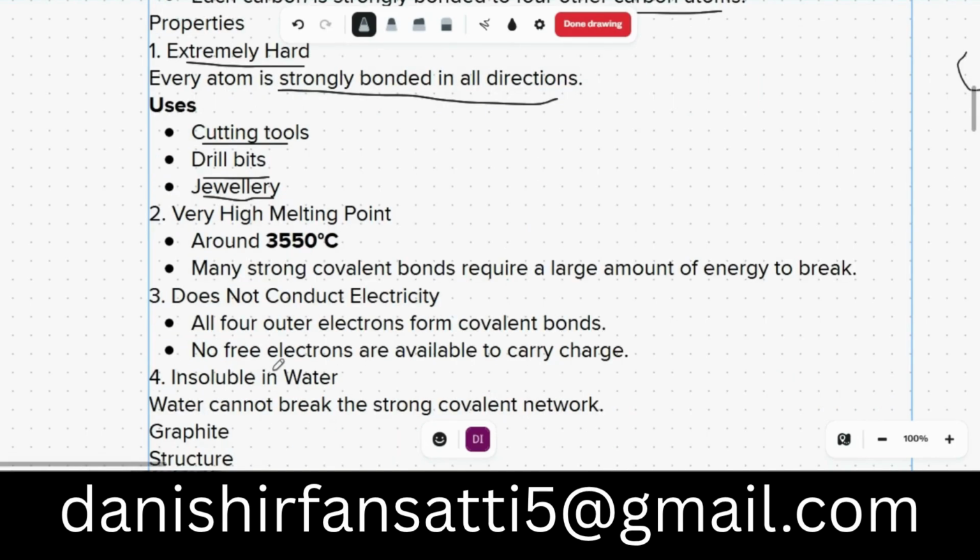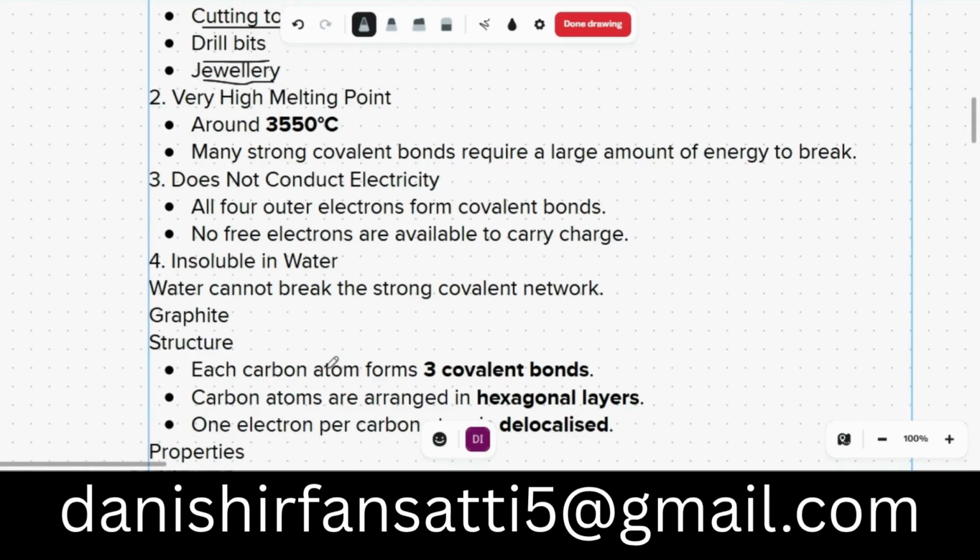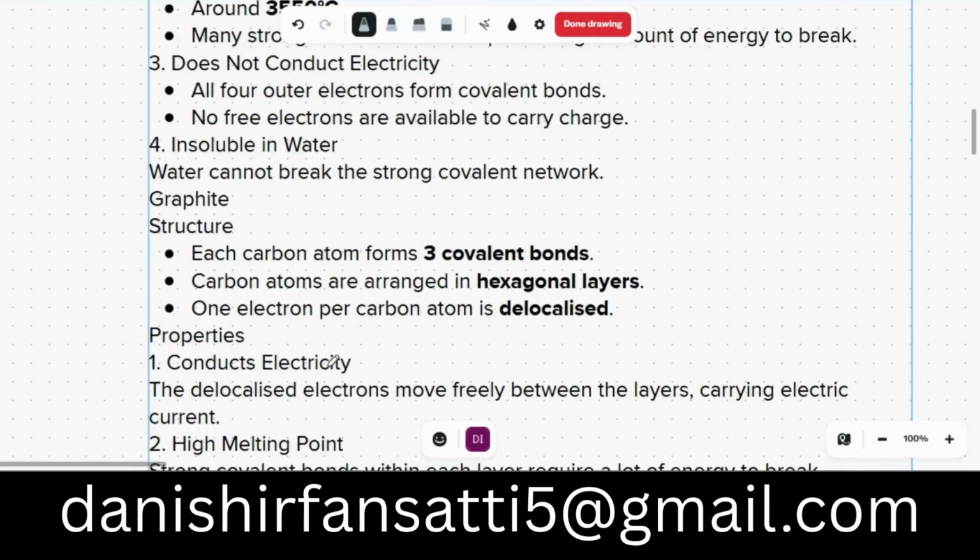3,550 Celsius. Many strong covalent bonds require a large amount of energy to break. Diamond does not conduct electricity because there are no free electrons. All four of the carbon's electrons are bonded with other atoms, so it cannot conduct electricity under any conditions. It is insoluble in water, because water cannot break the strong covalent network.